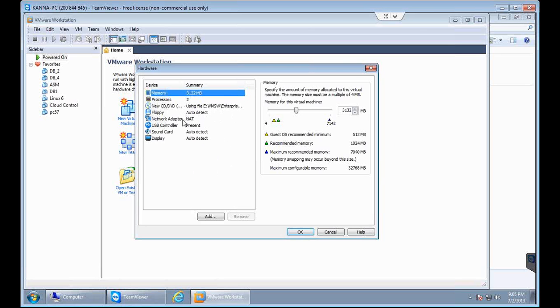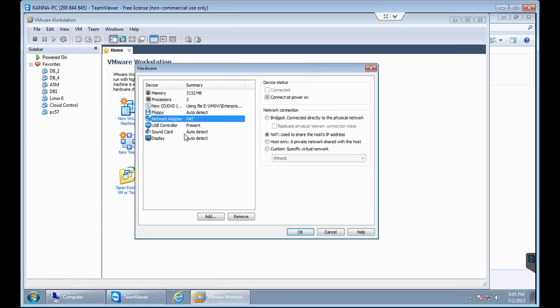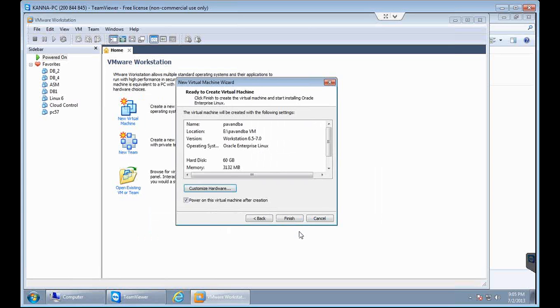And another one which is important is this network adapter. So here the network adapter by default is pointing to NAT, you can see here, but it should be changed to bridged networking. So don't select NAT, please do select bridged networking and click on OK button. So once you do that, click on finish button, it will start the new virtual machine.